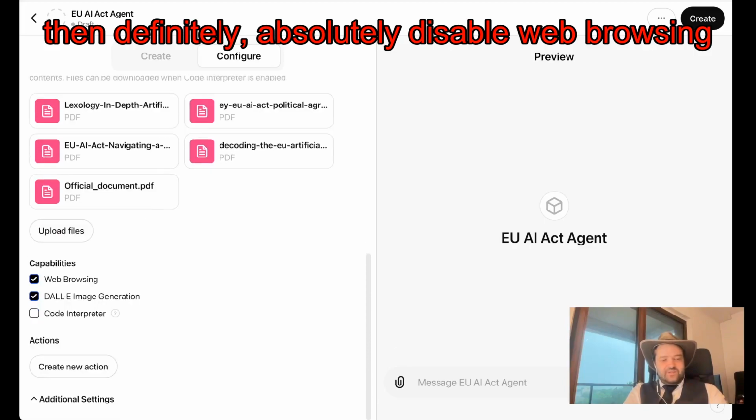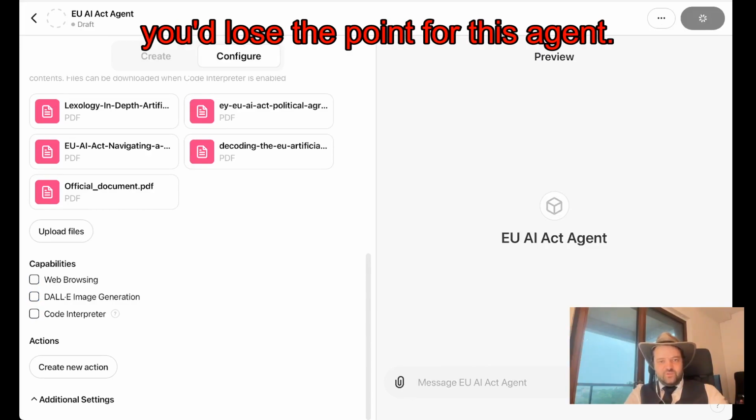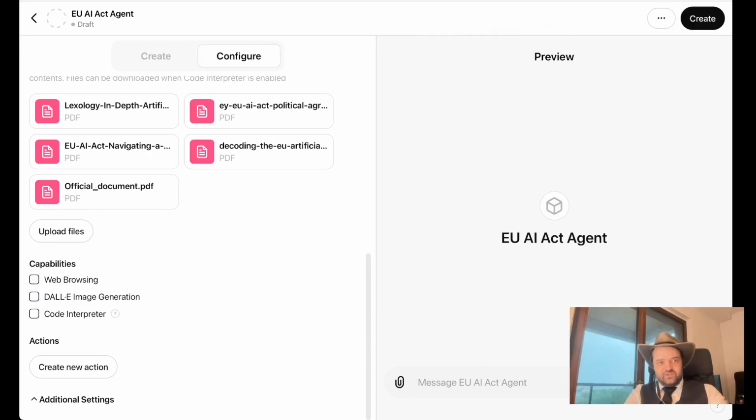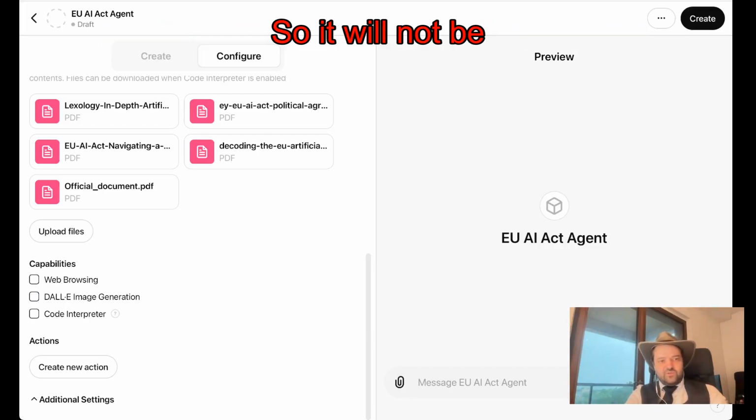Then definitely, absolutely disable web browsing, disable image generation. If you leave web browsing on, you lose the point of this agent, because then it will start pulling poorly from the web some kind of sources, so it will not be highly curated.